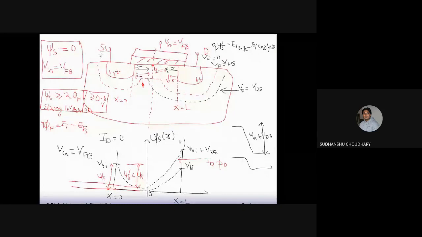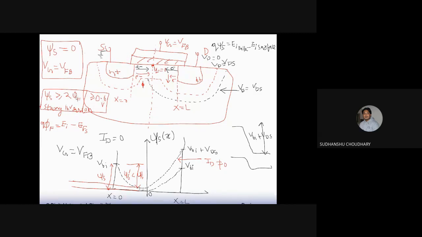So you need the surface potential to be greater than or equal to twice the Fermi potential, or the bulk potential, to create a strong inversion region, or a strongly inverted channel, under the gate. This phi f is called the bulk potential, and it is somewhere around 0.3 volts. So in total, the surface potential should be greater than or equal to 0.6 volts.